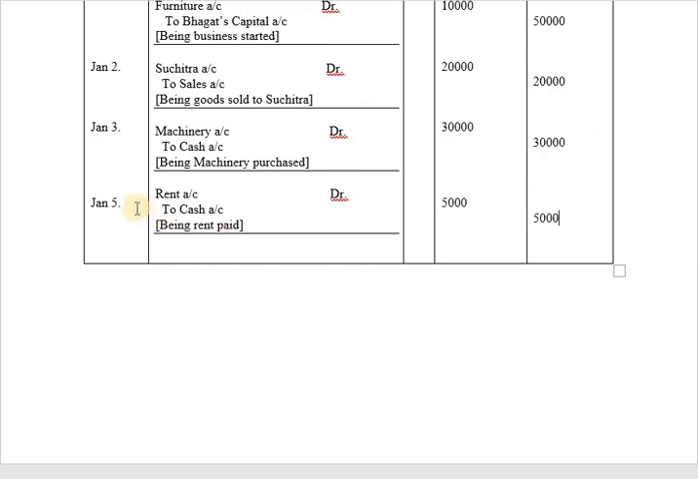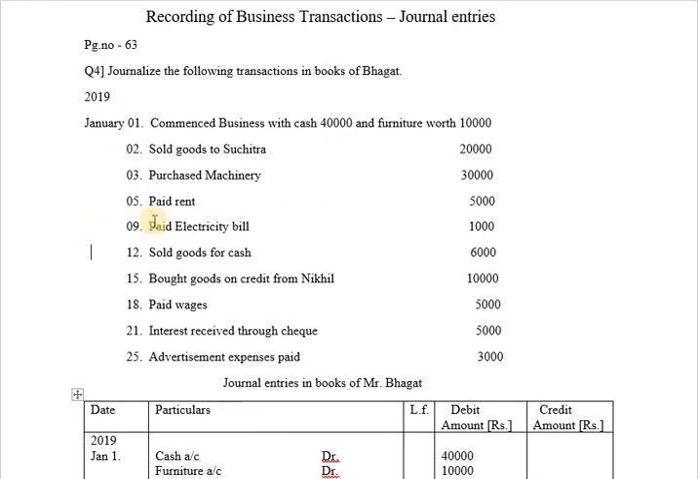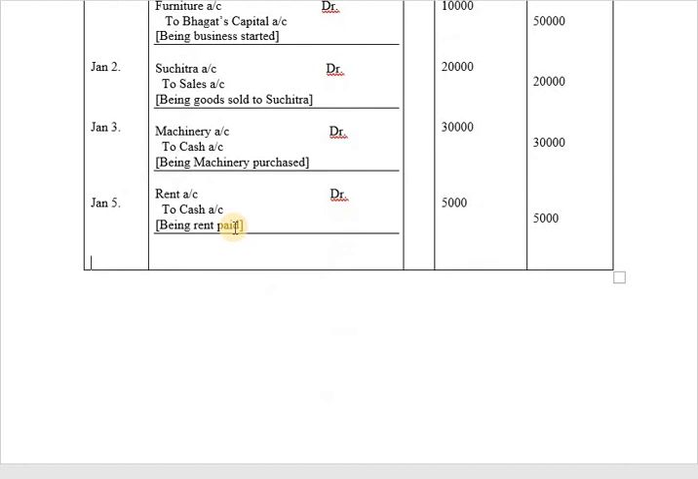Next, after January 5th, we have another transaction on January 9, paid electricity bill 1,000 rupees. In our previous transaction, we have paid rent, so we have written the journal entry as rent account debit to cash. Now we are paying electricity bill, so now the journal entry will be recorded as electricity bill account debit to cash, and the date is January 9. So the date will be taken as January 9.